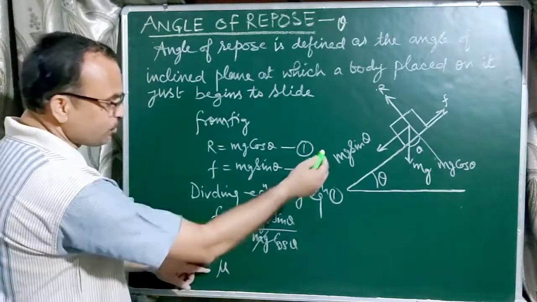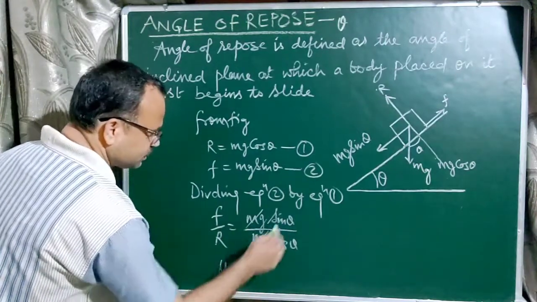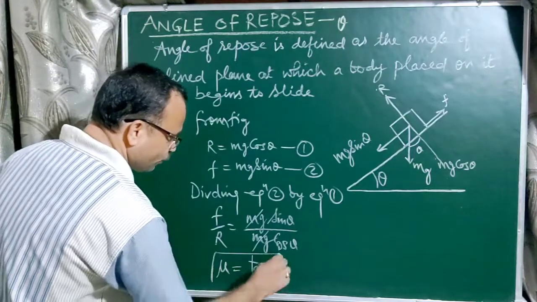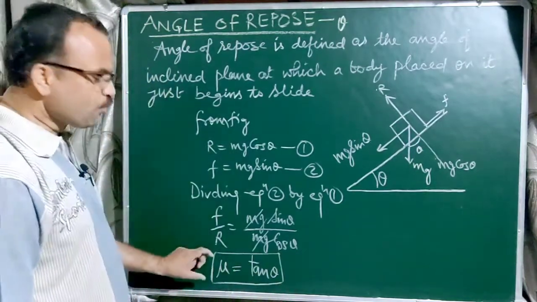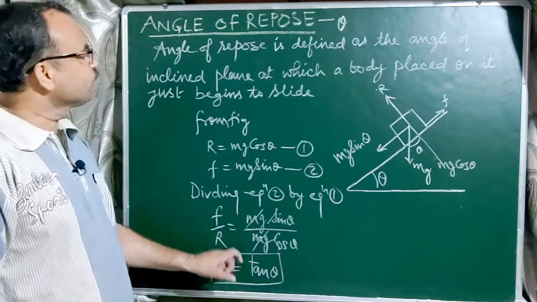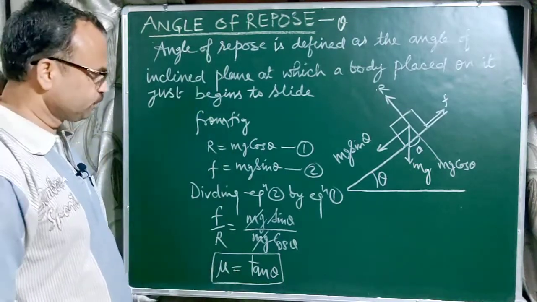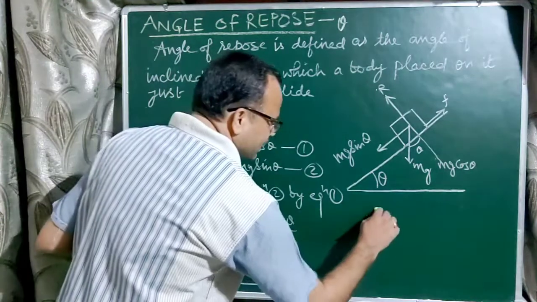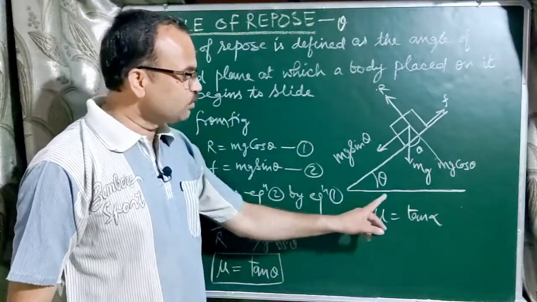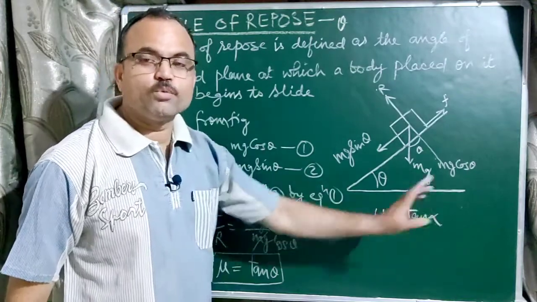As we know, F upon R is equal to mu. Here mu is the coefficient of static friction, and sin theta upon cos theta is equal to tan theta. So we can say that the coefficient of static friction is numerically equal to the tangent of the angle of repose. We also know that mu is equal to tan alpha, the tangent of the angle of friction.